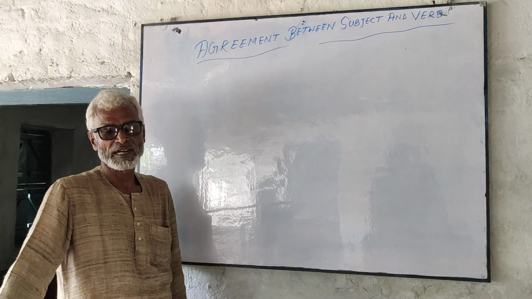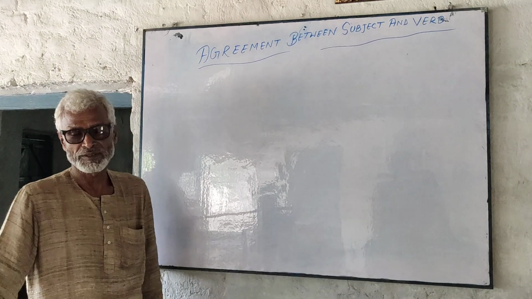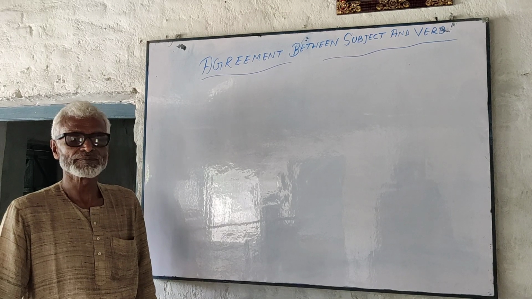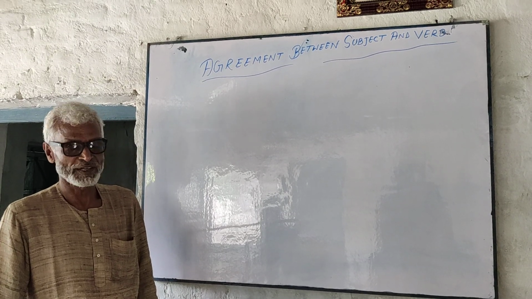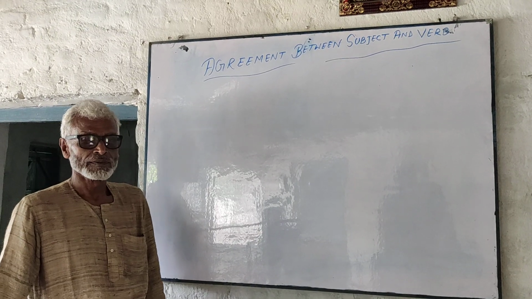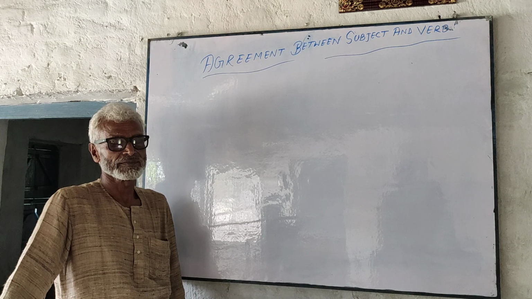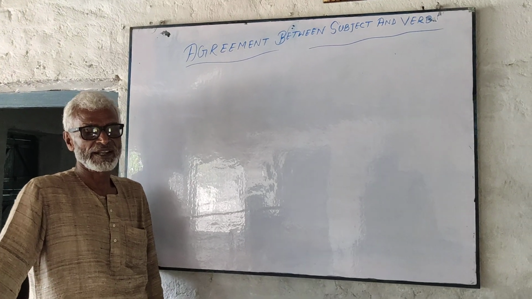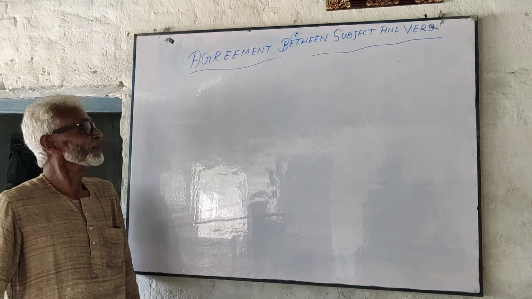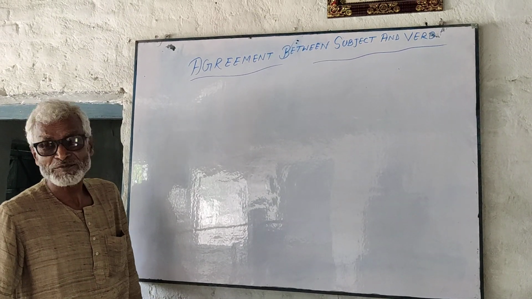As you know, we have finished the prescribed chapters of the books, David Copperfield and The Rainbow, Part 1. Now we have started grammar, and narration has already been done. Today we are going to learn agreement between subject and verb.